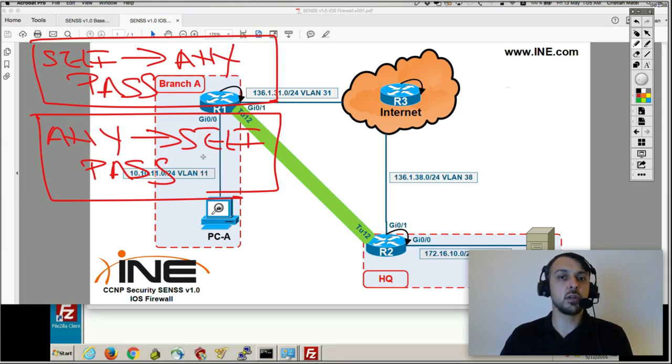Because first of all, traffic high to low on the ASA has to do with transit traffic, not destined to the ASA. And here on the IOS, we speak about traffic destined to the router, not transiting the router. And second of all, as traffic goes inside, outside on the ASA, it is being inspected, being tracked in a state table, while on the IOS firewall, traffic destined to the self zone or sourced from the self zone is uninspected, it's passed.